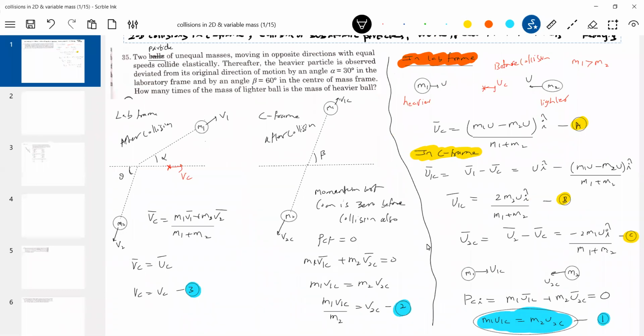Shall I take help of equation 1? We don't know U1C and U2C, am I right? If I look at equation 2, we don't know V1C and V2C. First of all, the U itself we have assumed, no? So something we have to work out further. Let's take the vector diagram. Can I write V1C is equal to V1 bar minus VC bar?